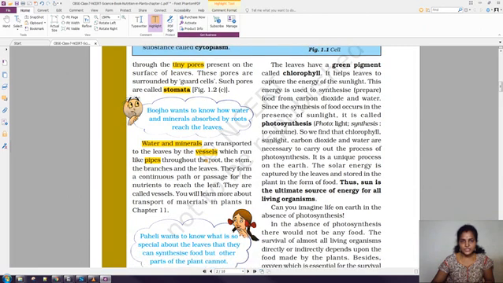Where are these vessels present? These vessels are present in the root, the stem, the branches and the leaves. From the root it will enter into the stem and then to the branches, at last it reaches the leaf. So now the leaf has got the water and minerals by means of vessels.